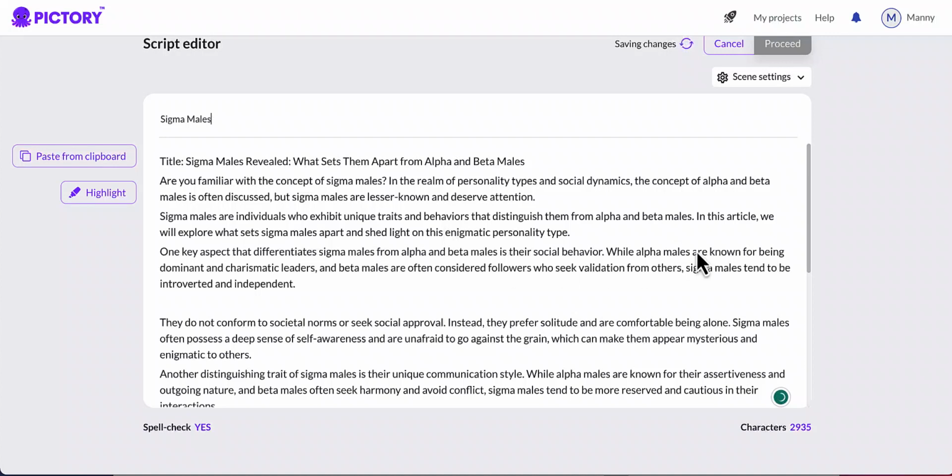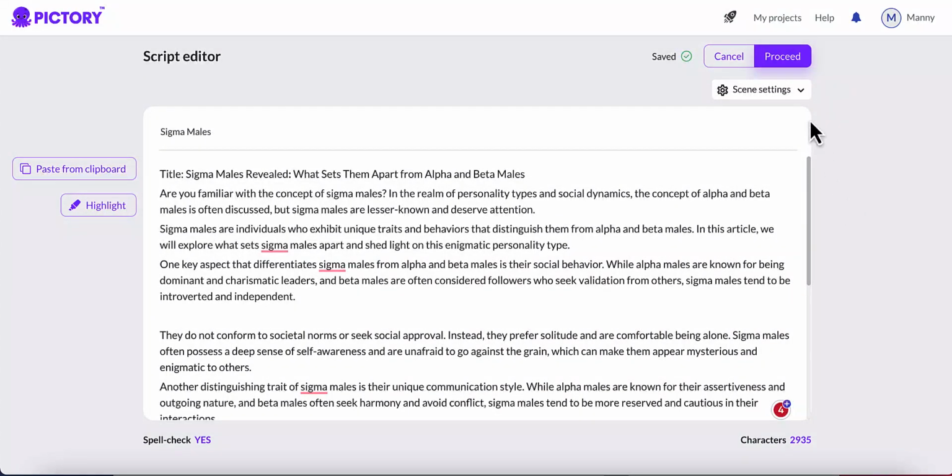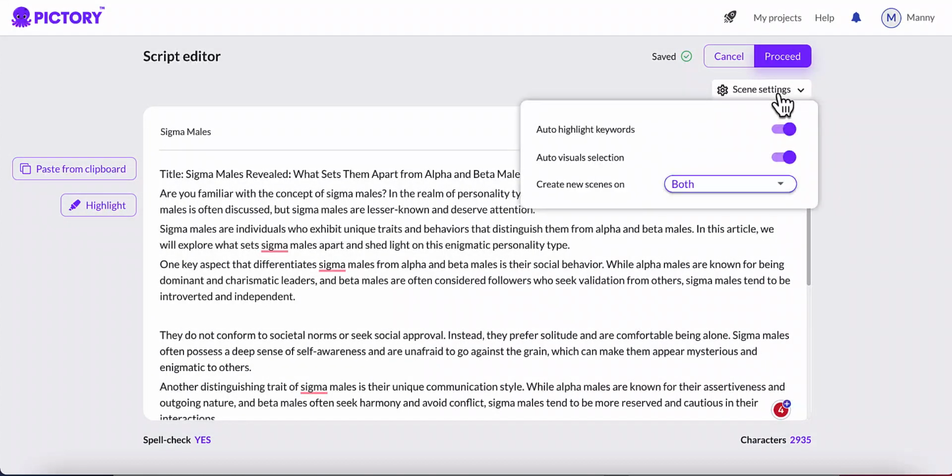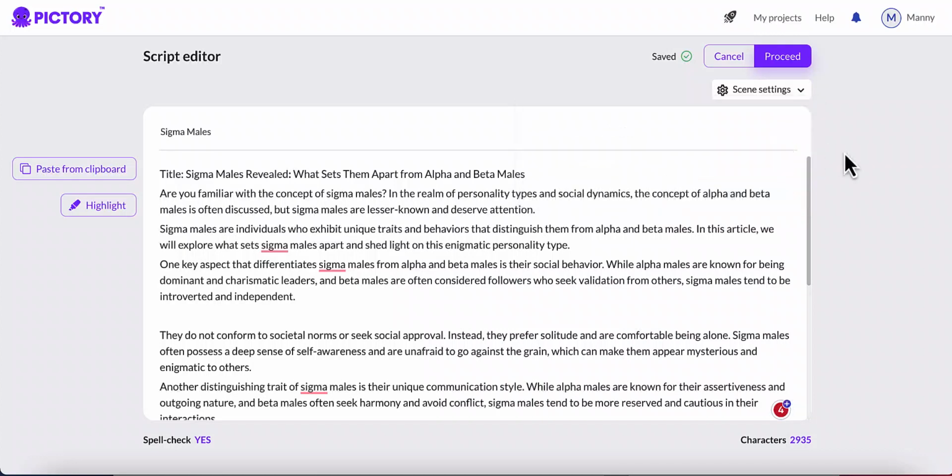Before we proceed, you can see that we have the same settings. If you hover over it, you can see we have auto highlight keywords enabled, and auto visual selections also enabled. I'm just going to leave it as enabled. If you would like to highlight any part of the script, simply select it and click this highlight button, and it will be highlighted and bold. I can undo it as well. Now click on proceed.